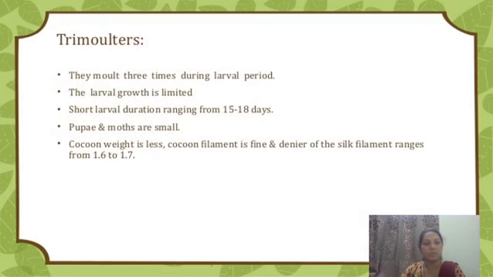Then trimolters, so already done this slide, that is the trimolters means three times molting during the larval period.